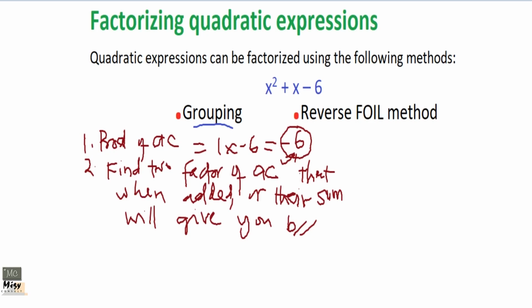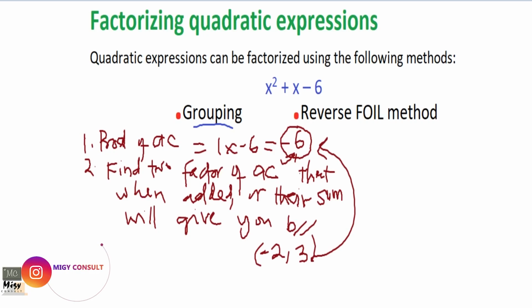The factors will be what? -2 and 3. So -2 and 3, when you multiply, you are going to get your -6 because they are the factors of -6. And when you add them, you should get 1 because 1 is the coefficient, which is the B, coefficient of X.